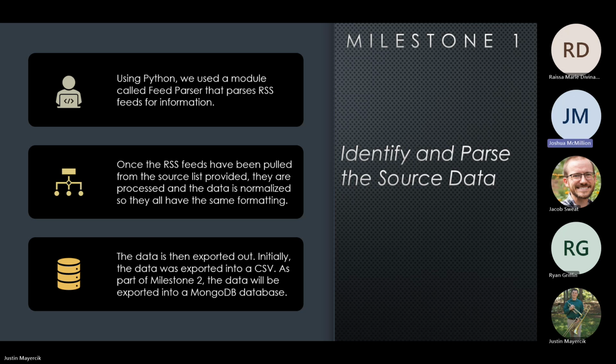We use the Python package called feedparser to do this. What feedparser does is it processes the data and normalizes it into a standardized format within the script prior to the data being stored into the database that we used. Prior to creating the database, we did save it to a CSV file, but that's essentially how the code worked in the first milestone.